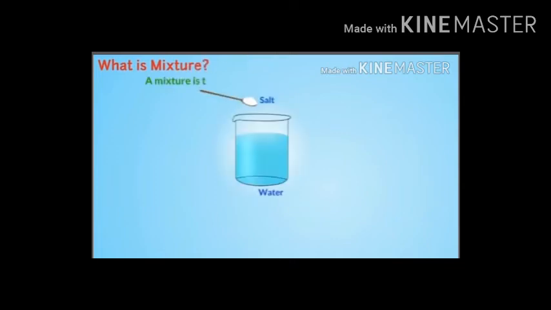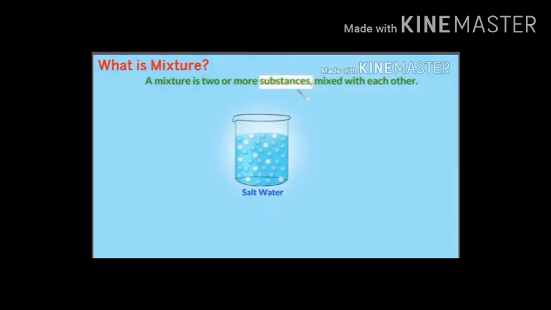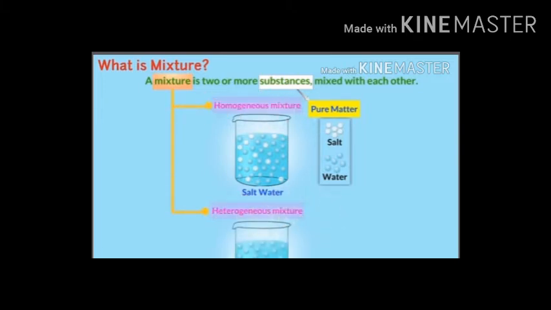So what do you mean by mixture? A mixture is two or more substances mixed with each other where substances are individually distinct. A substance is a pure kind of matter which cannot be separated by any physical process. In a mixture of salty water, salt and water are substances. So, on the basis of the nature of substances, mixtures can be divided into homogeneous and heterogeneous mixtures.